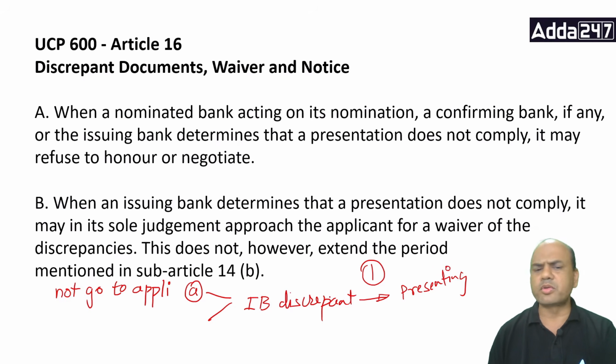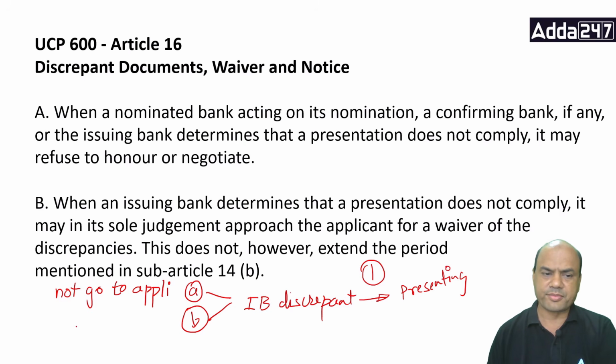It will not go. Documents are discrepant. I won't go to any applicant. I'll keep it to myself only. Once the discrepancies are given, the LC comes out of almost the UCP now. Now it remains the collection part. B part,